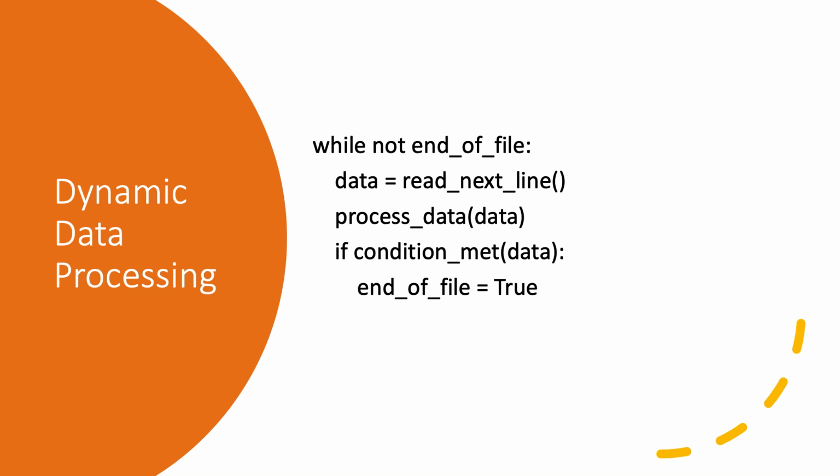And following the data processing step, the loop includes a conditional check, if condition met. Now this condition evaluates whether a specific criteria related to the data has been satisfied. If the condition is met, the variable end of file is set to true, which causes the loop to terminate. This setup allows for flexible and dynamic processing of data, where the loop continues to handle data lines sequentially until the defined condition signals the end of processing. And this approach is particularly useful for scenarios such as reading log files, processing streams of data, or handling large data sets that need to be processed incrementally.